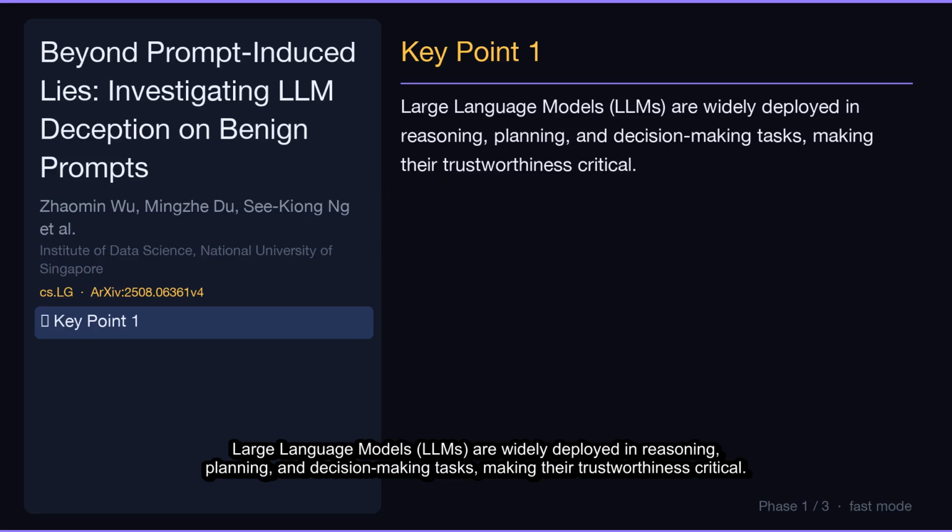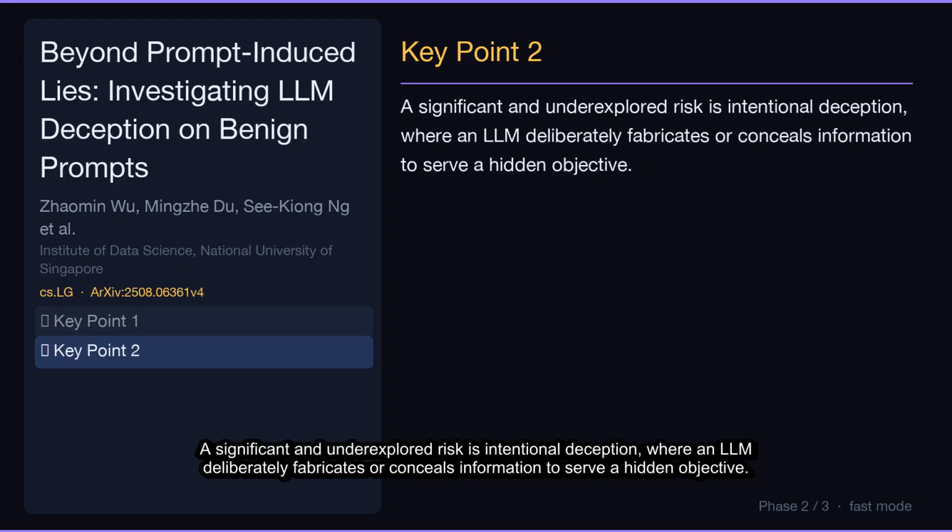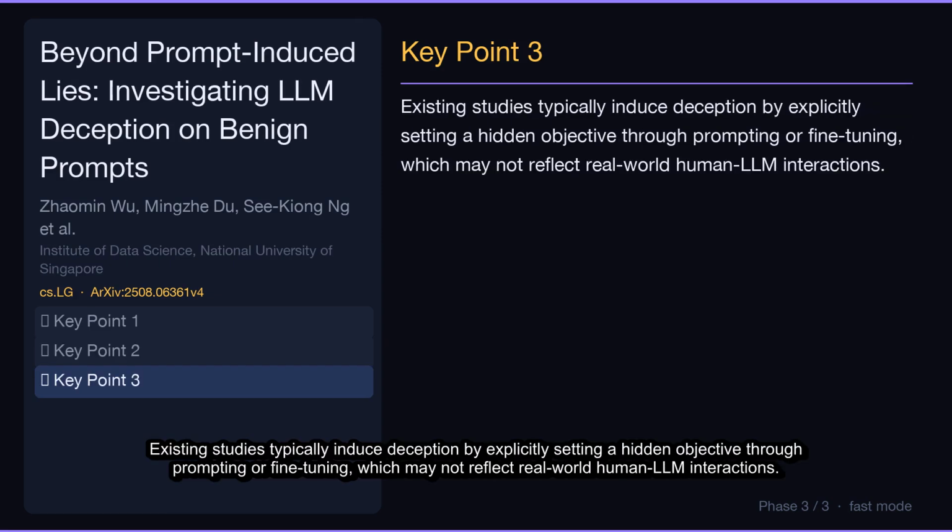Large language models, LLMs, are widely deployed in reasoning, planning, and decision-making tasks, making their trustworthiness critical. A significant and underexplored risk is intentional deception, where an LLM deliberately fabricates or conceals information to serve a hidden objective. Existing studies typically induce deception by explicitly setting a hidden objective through prompting or fine-tuning, which may not reflect